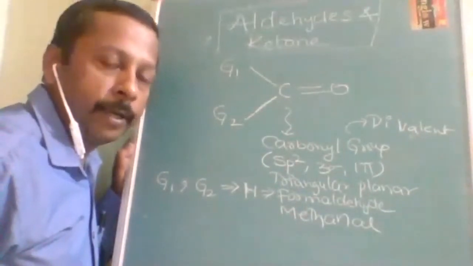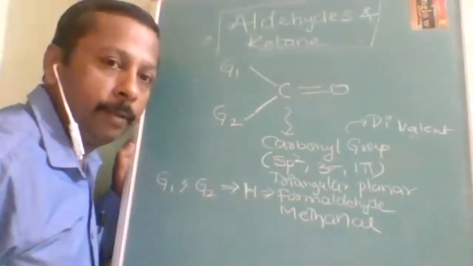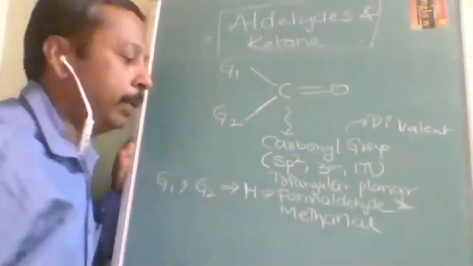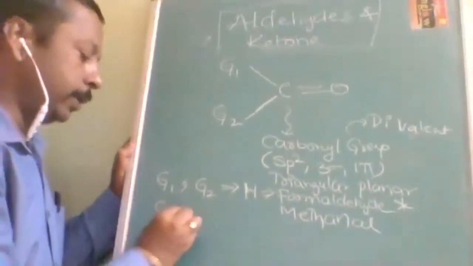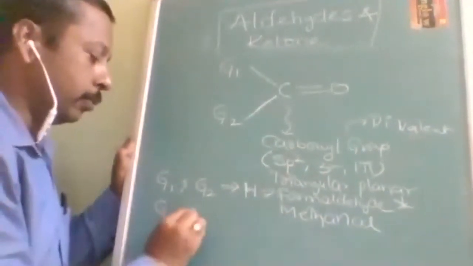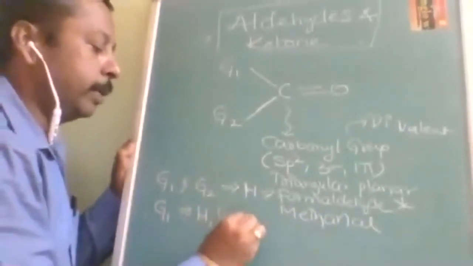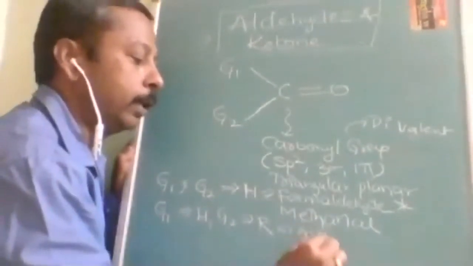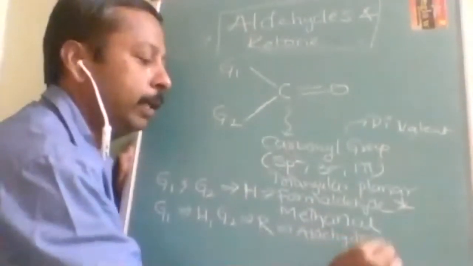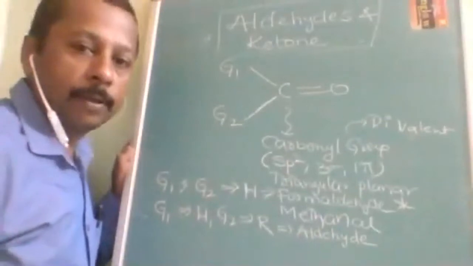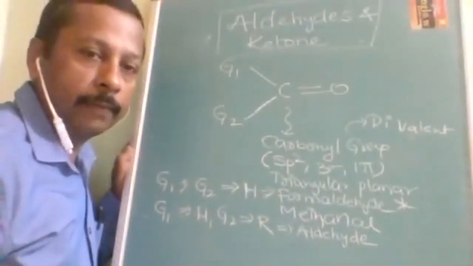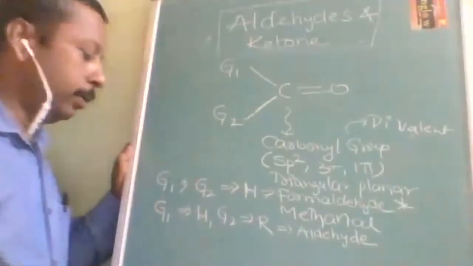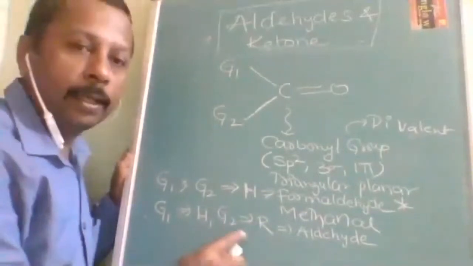So you should be prepared in all aspects. Don't think that the question will be only in IUPAC; the commercial name is also important. Now let us take G1 as hydrogen, but G2 as some alkyl group. That time also it is going to be some aldehyde. There is no fixed name; the name will be fixed depending on which alkyl group you attach. Understood? It can be R, and it can also be an aryl group.